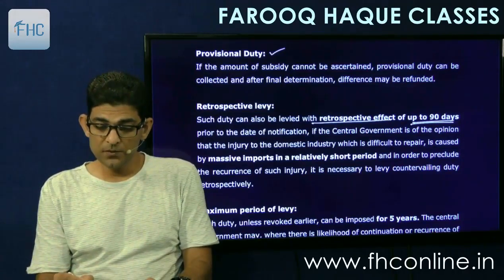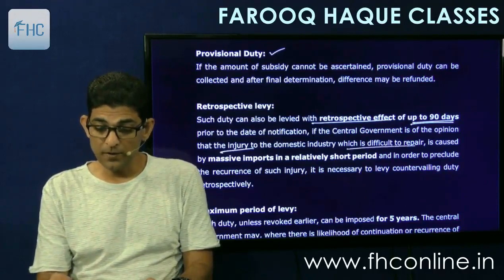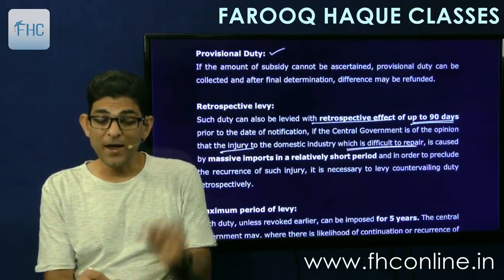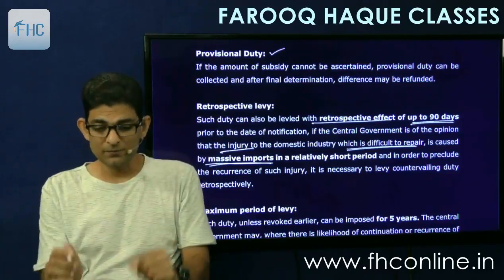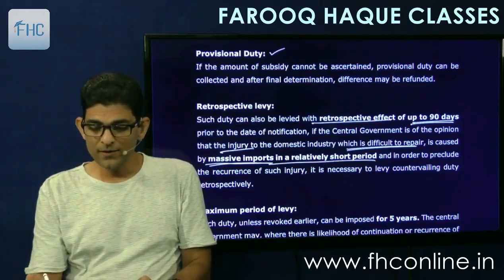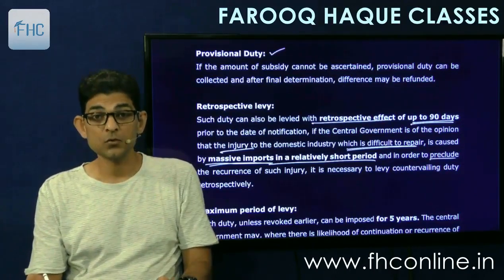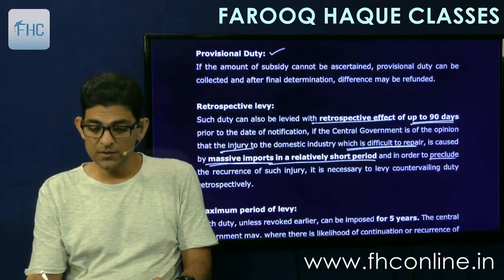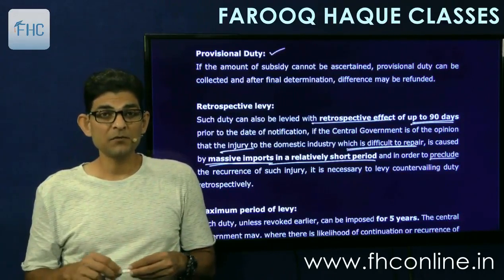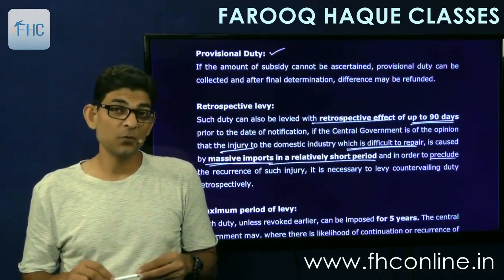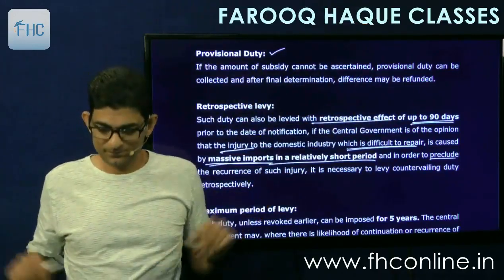If the government is of the opinion that the injury to domestic industry which is difficult to repair is caused by massive imports, as I told you, massive imports were taking place in a relatively short period of time, and in order to preclude, means stop the recurrence of such injury, it is necessary to levy countervailing duty retrospectively. Okay, but maximum retrospective effect is 90 days. So if your imports had taken place more than 90 days before, then it cannot be touched.